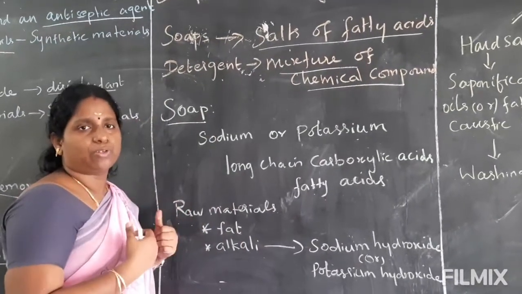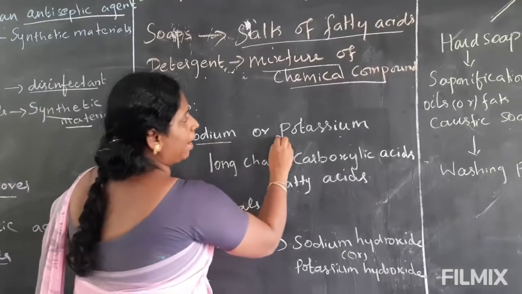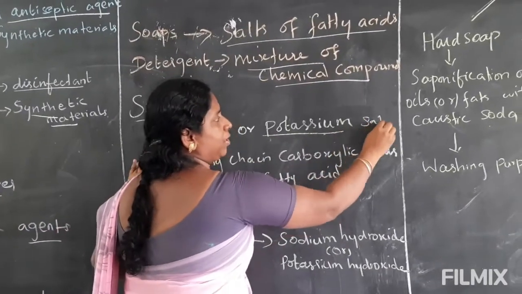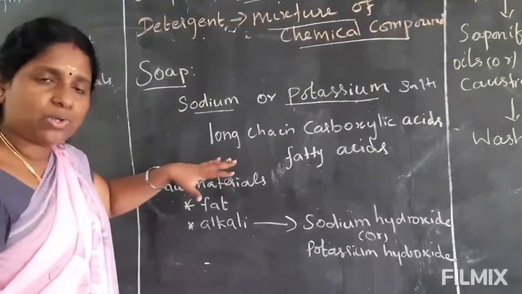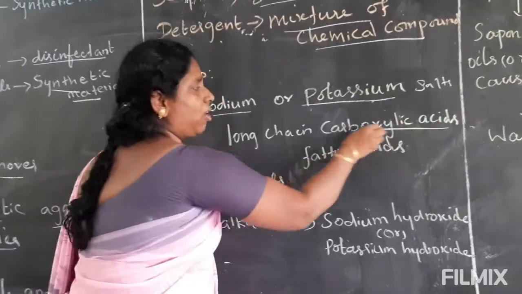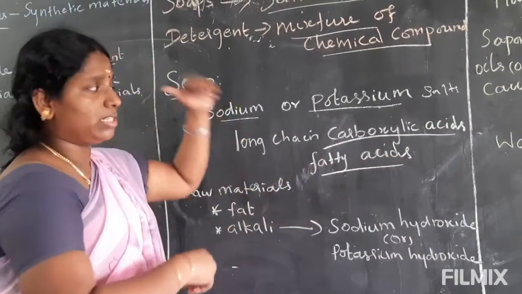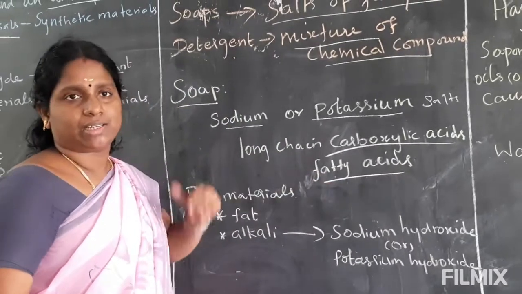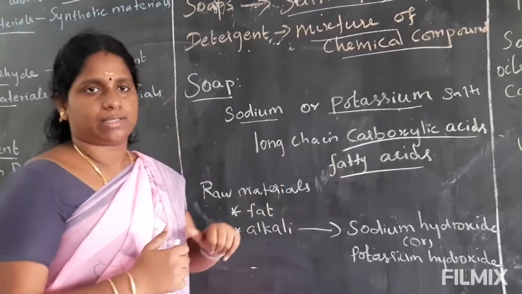What is soap? How do we prepare it? What are the types of soap? Soap contains sodium and potassium salts. Soap contains sodium and potassium salts, and it also contains long chain carboxylic acids, which we call fatty acids. Already we have seen it is a salt of fatty acid.